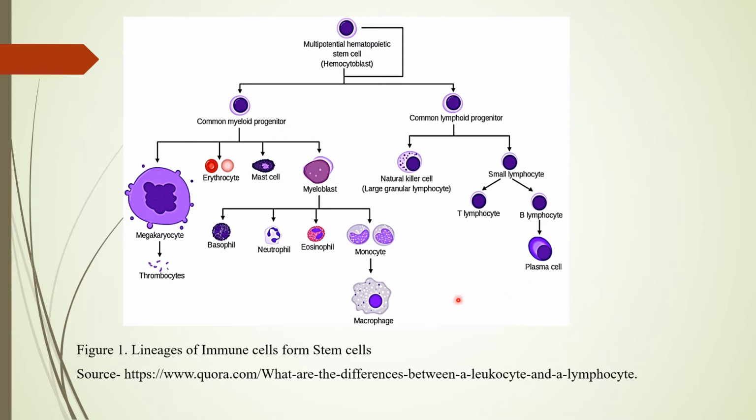So all these are a result of division and differentiation of the stem cells which are present in the bone marrow. Based upon the lineage that it takes up, it would result in any of the blood cells along with our immune cells.